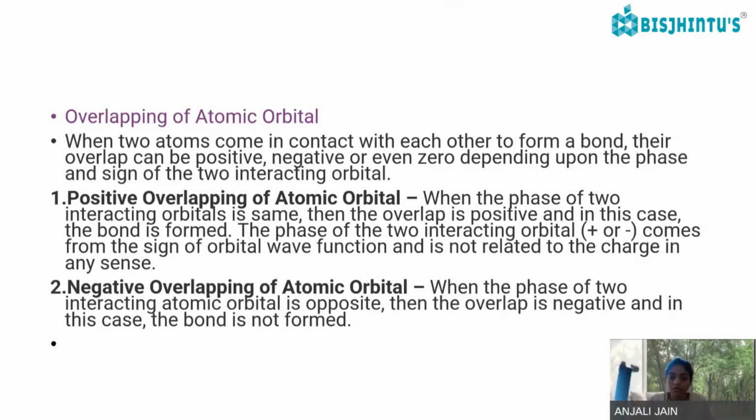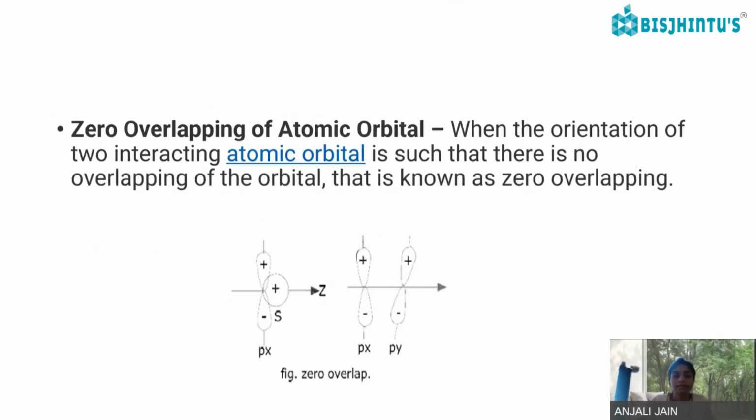As we have seen, the Schrodinger wave function was there. So negative overlapping of atomic orbitals: when the phases of two interacting atomic orbitals are opposite, the overlap is negative, and in this case the bond is not formed. Then zero overlapping of atomic orbitals: when the px and py orbitals don't overlap, this is called zero overlapping.